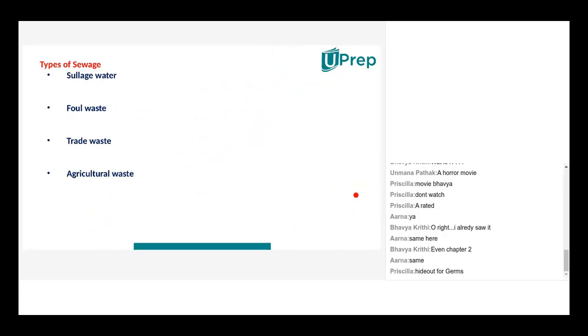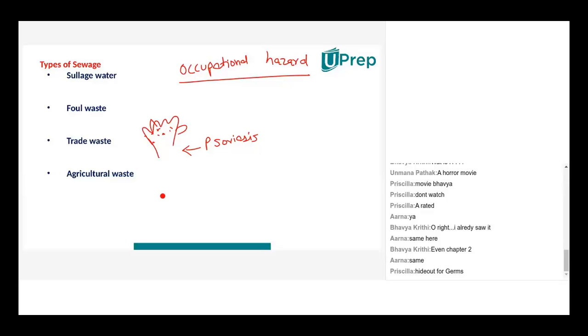There are certain farmers, depending on the kind of fertilizer they use, who face something known as an occupational hazard, right? I'm sure you must have studied it or will be studying it. For example, a person who uses a certain kind of fertilizer a lot, look at his hands and his fingers. You will find them full of psoriasis. There's a disease called psoriasis, which happens due to overexposure to chemicals. He will have asthma, something called arsenic poisoning.